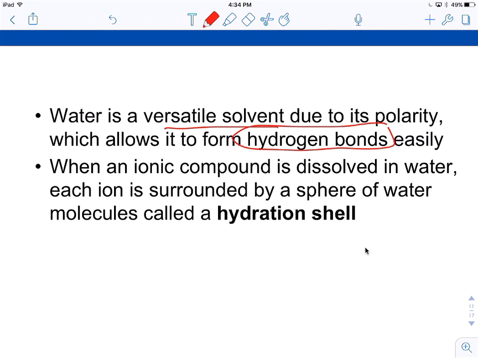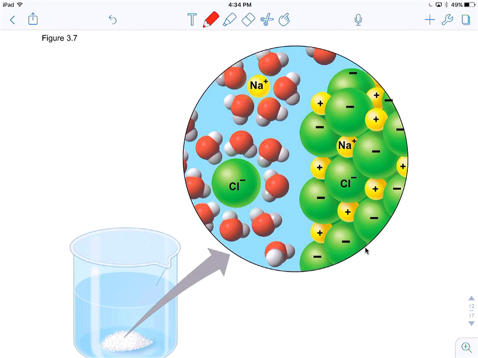When an ionic compound dissolves in water, it's surrounded by a sphere of water called the hydration shell, and we have a picture on the next page. We have some sodium chloride, our good friend salt. It dissociates into sodium ions and chlorine ions. The chlorine ions are negatively charged, so they'll be attracted to the hydrogen end. The sodium ions are positively charged, so they'll be attracted to the negative oxygen end, and everybody's happy. All the charges are protected, everybody's bound together, and we're dissolved.